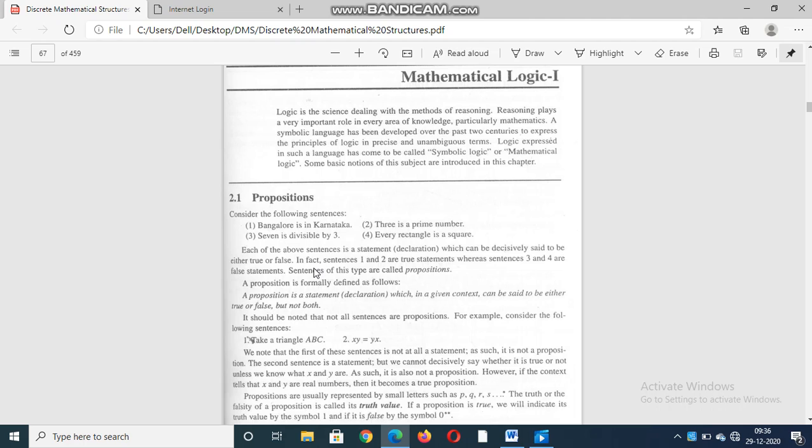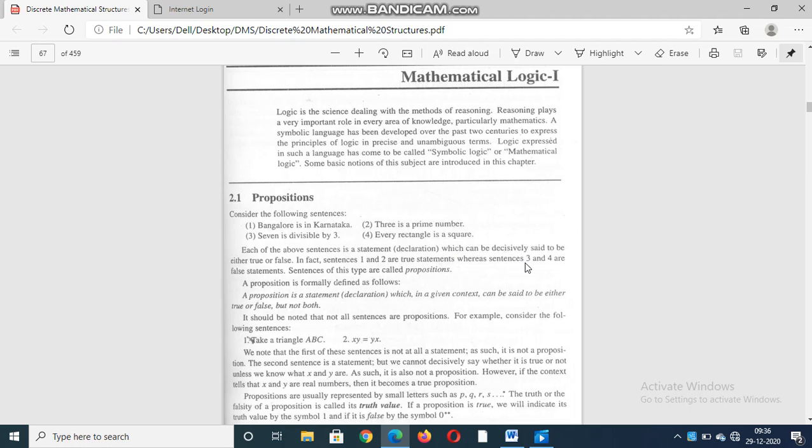Sentences 1 and 2 are true statements. Bangalore is in Karnataka: based on this sentence, you can decide this is a correct statement. Second, 3 is a prime number, that is also a correct statement. That's why these sentences belong to propositions, meaning true propositions.